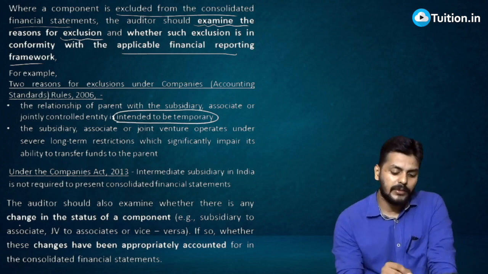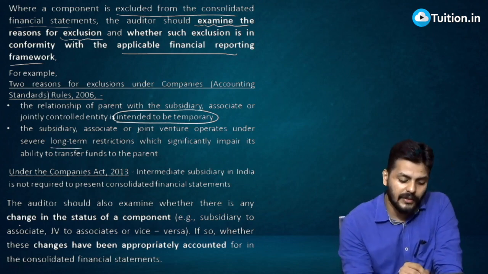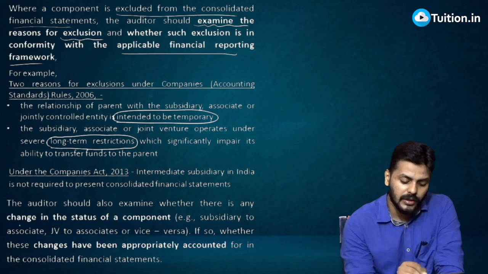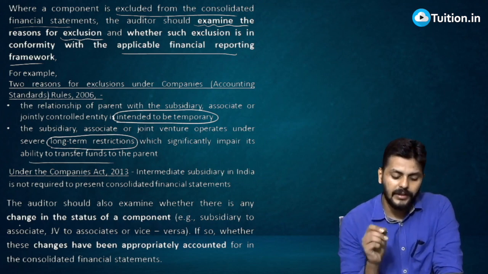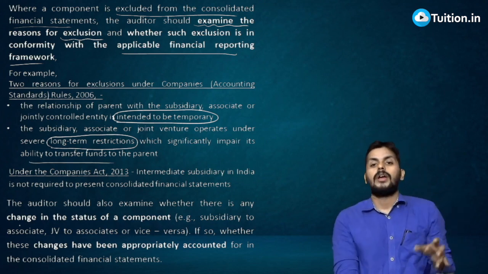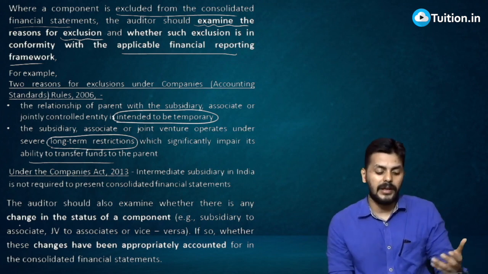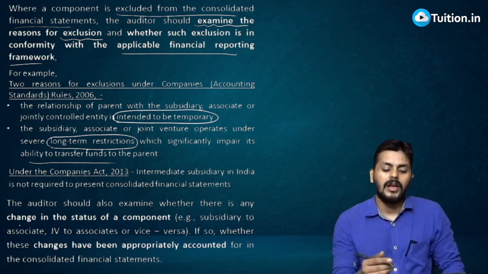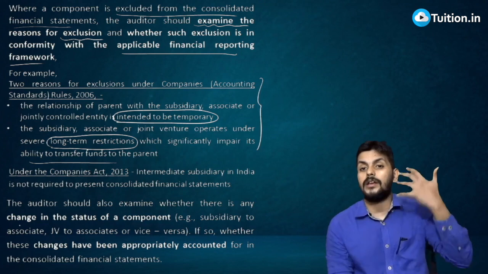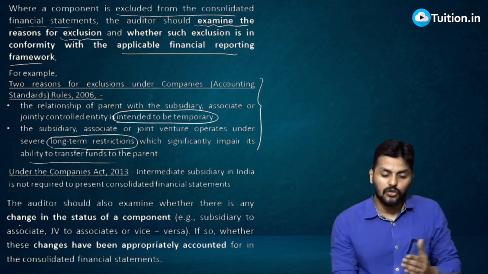Then, the subsidiary, associate or joint venture is under several long-term restrictions which significantly impair the ability to transfer funds to the parent. So when you are not able to transfer funds back to the parent, you are under some long-term restriction. These two may be reasons wherein you may not actually consolidate them.